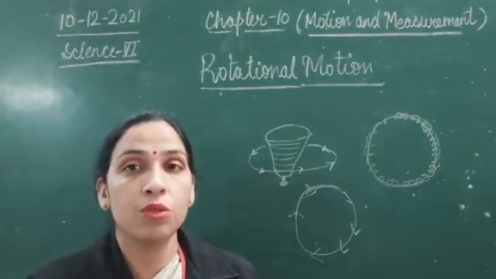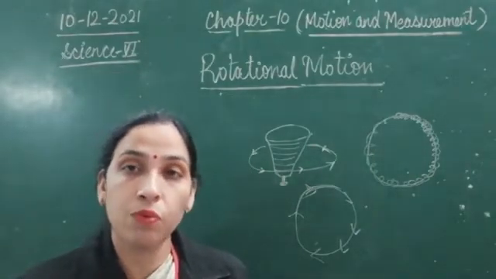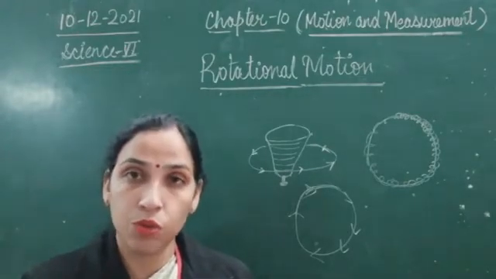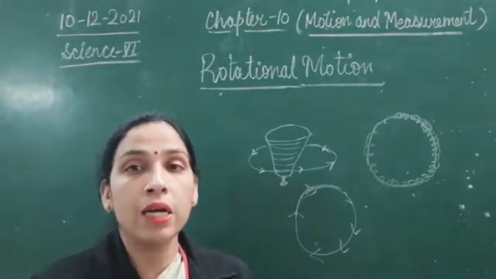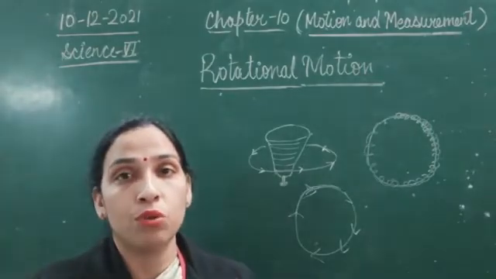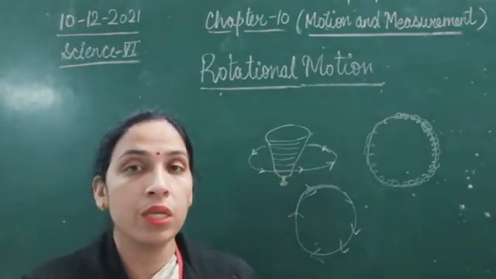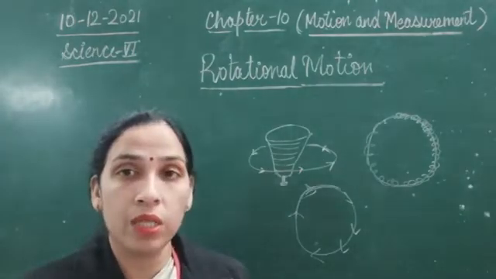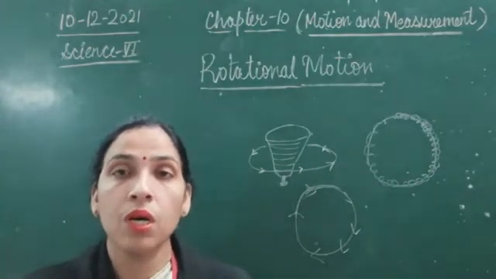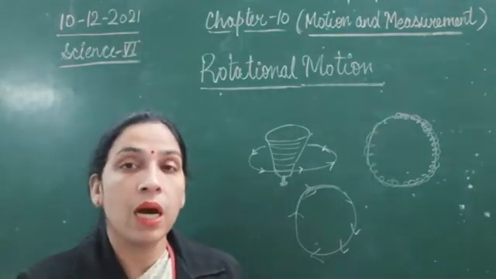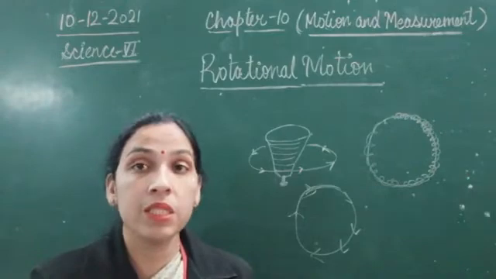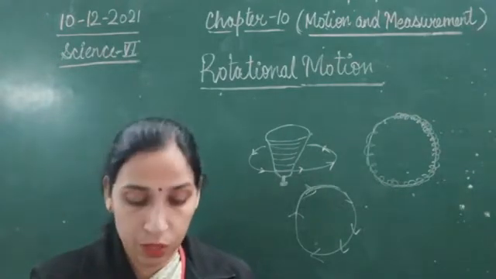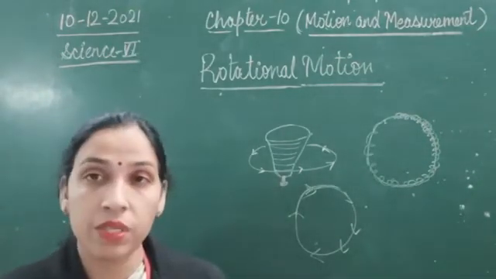Earth is showing two kinds of motion: it is moving in a circular path, showing circular motion, and rotating on its axis, so the Earth is showing rotational motion also. So the Earth is showing more than two types of motion, as well as periodic motion, since the Earth is repeating its motion after an equal interval of time.